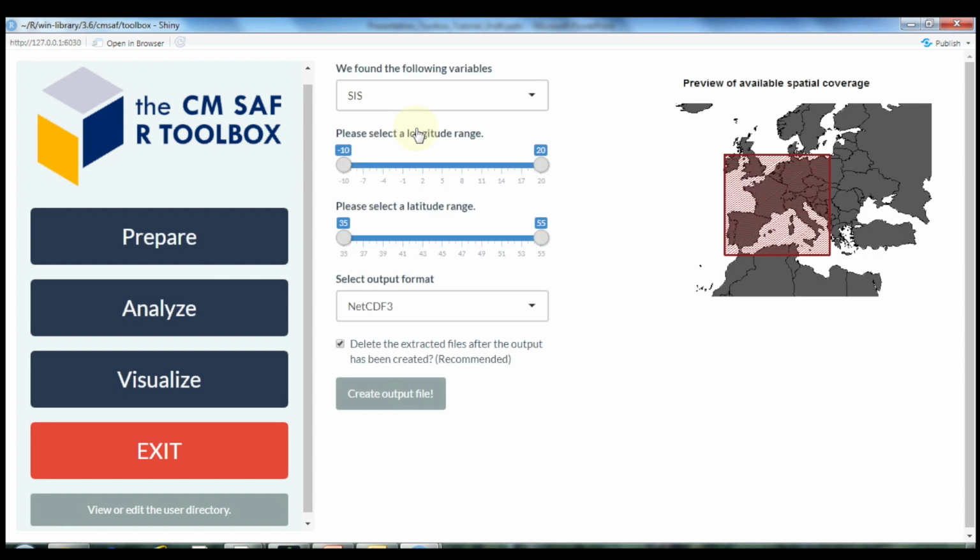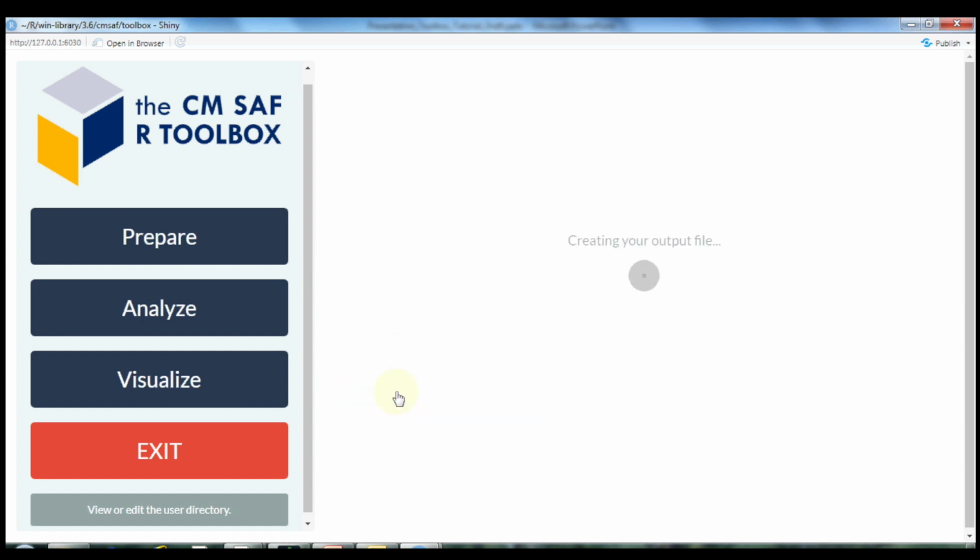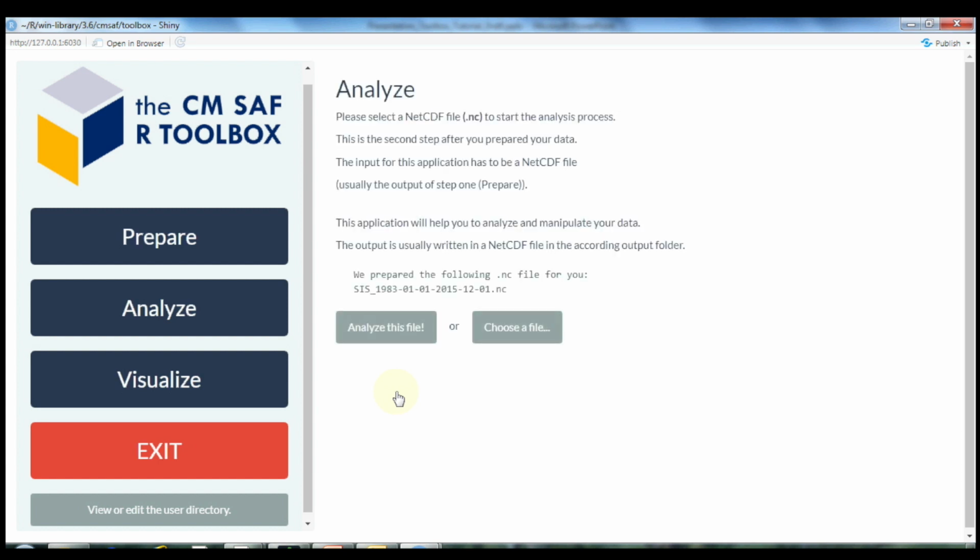Now you get a preview of the included region, which you can change on your own. You can select a variable or the NetCDF format, and finally you get one NetCDF file including all time steps, which is ready to be analyzed or visualized.